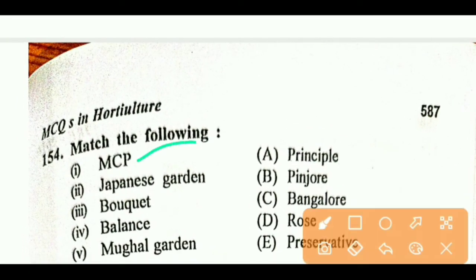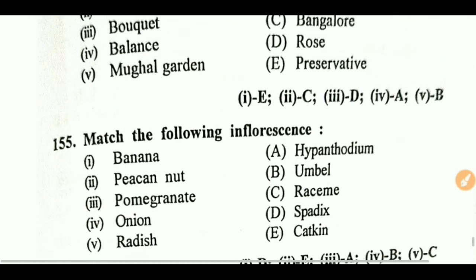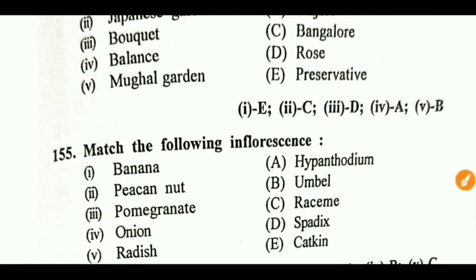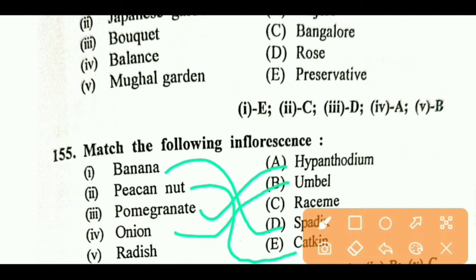Next question. MCP is related to preservative, Japanese garden is situated at Bengaluru, bouquet is related to rose, balance and these are principles, and Mughal garden at Pinjore. Next. Match the following inflorescence: banana spadix, pecan nut catkin, pomegranate hypanthodium, onion umbel, and radish raceme.